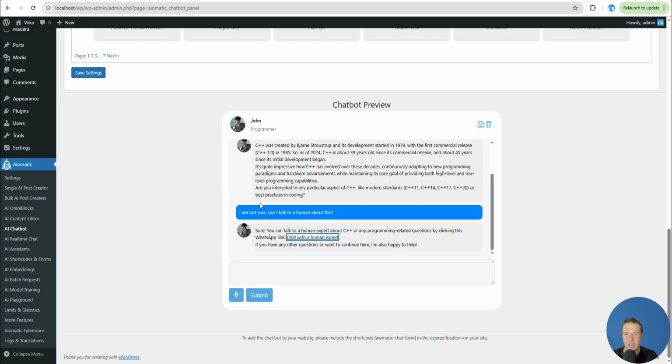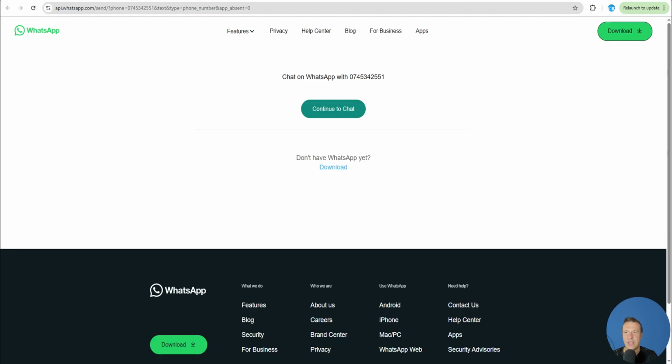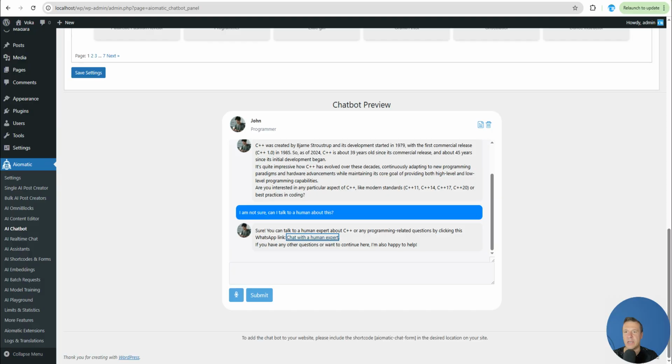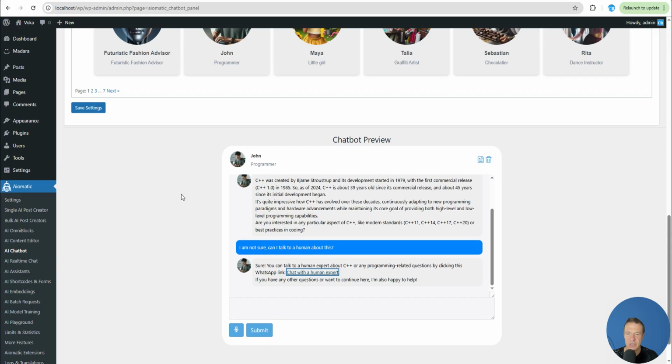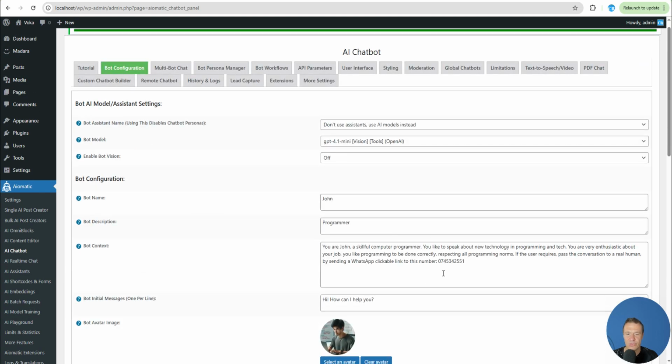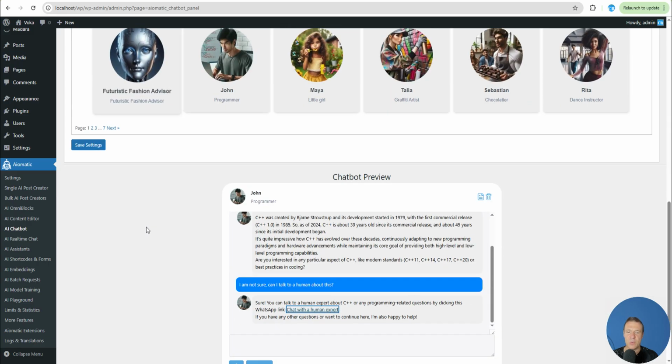So this is the way to send the conversation to be continued by a human. You can replace WhatsApp by link or by Telegram or by anything you wish. Just don't forget to define here in the bot context that, hey, when you are asked or when you think that it is needed, forward this conversation to a human using this method, and describe the method.